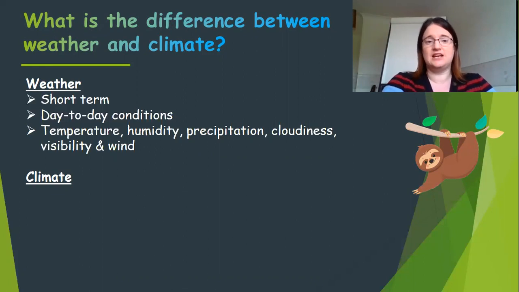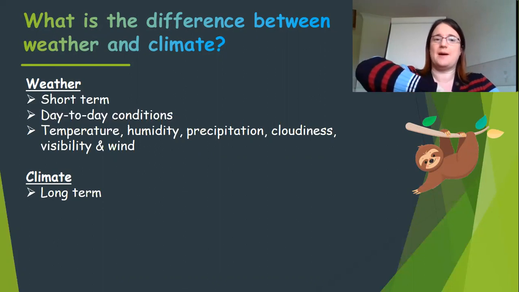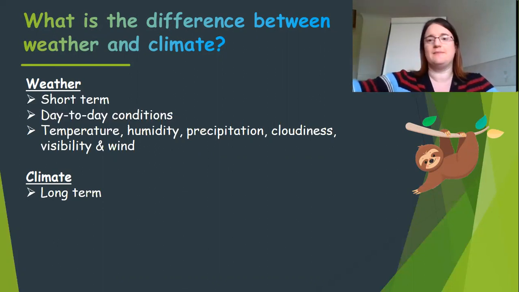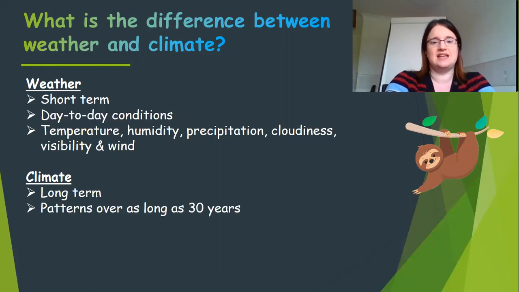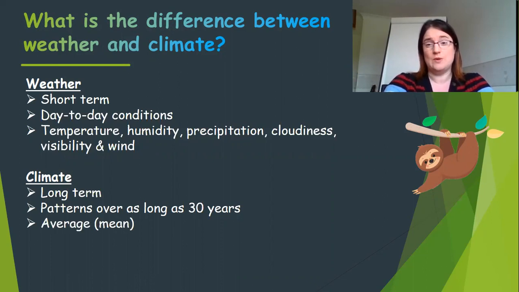Climate, on the other hand, is slightly different. So climate is all to do with patterns. It's about long term. So it's about looking at what's happening to the weather over the long term, not just today or this hour or tomorrow. It's over years and years and years. And often the climate information is based on maybe even 30 years worth of information, and they're looking for patterns in that information. When we think about climate, we often think about averages or the mean.